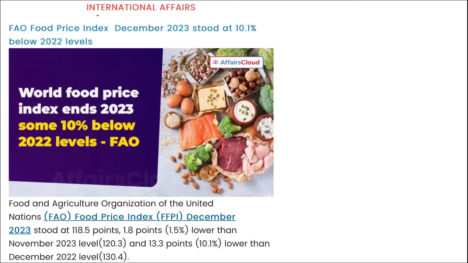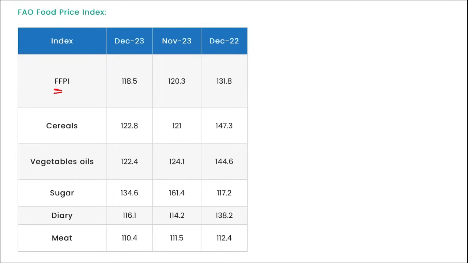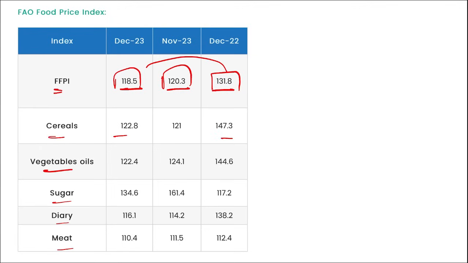Next is international affairs. FAO Food Price Index for December 2023 was released and it stood at 10.1% below the 2022 level. Let me show you the data here. Here you can see FFPI, that is Food Price Index, and in December it is 118.5, in November 2023 it was 120.3, and last year in December 2022 it was 131.8. So you can see the difference here. Similarly for cereals you can see the difference, for vegetable oils, sugar, dairy, meat. Correct? So just go through those numbers, they can be asked in your exam.